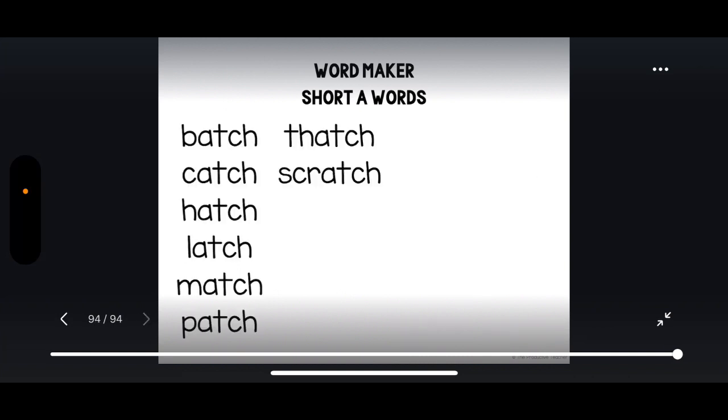Great job. Here's a list of all of the atch words that we made. You can practice reading these words until you can read them automatically. You can also practice spelling them. The nice thing about spelling word family words is that you already know the last 4 letters in all of these words. You just have to sound out the onsets.